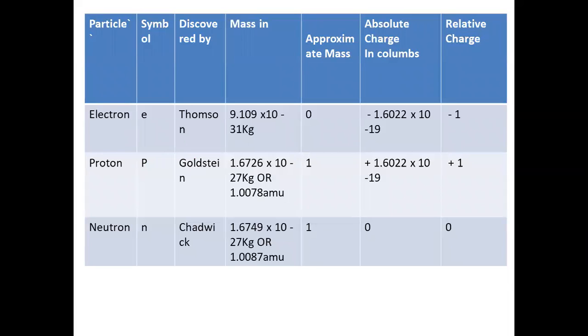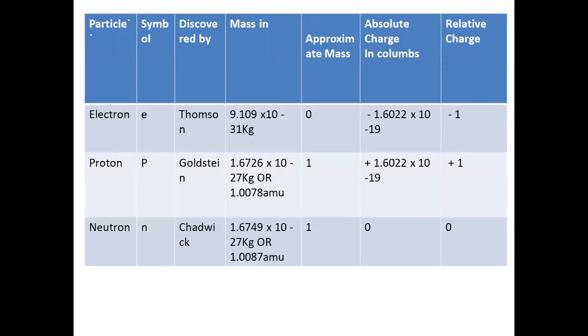Because the masses of proton and neutron are nearly the same, the approximate weight of these two particles, proton and neutron, is taken as 1. Because it is electrically neutral, the charge is 0. Therefore, we can say the mass of an atom is mostly due to protons and neutrons.